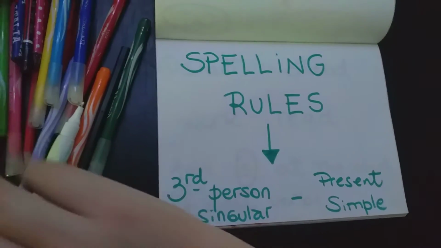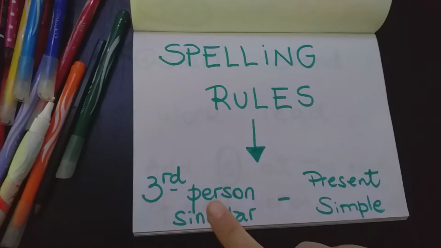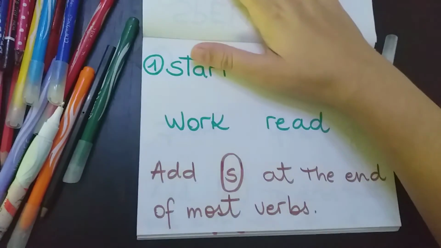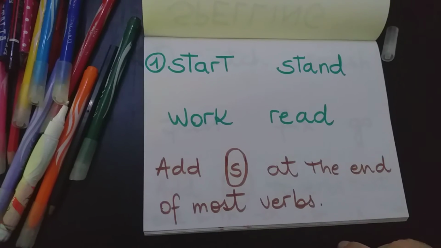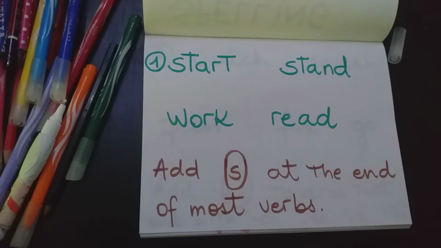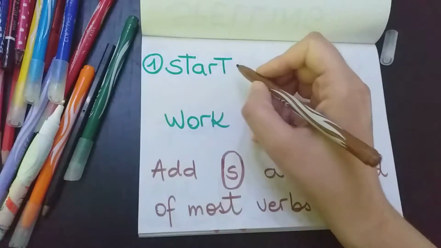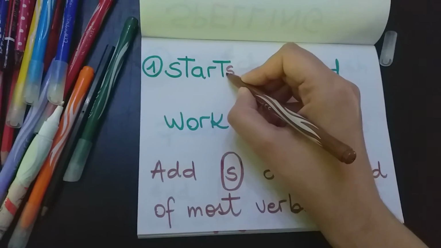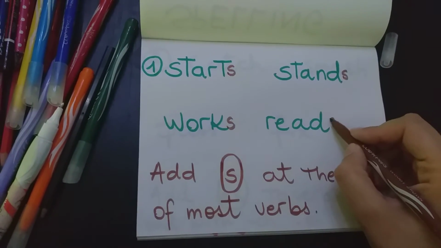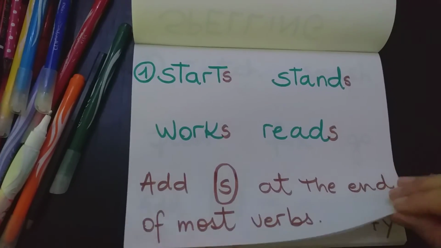The present simple has some spelling rules that are important to analyze when we use the third person singular. Okay? So pay attention. I divided them into 4 categories. We add the S at the end of most verbs. So in general, the rule is that at the end of most verbs, we add the s. That's very simple. I start, he starts, she stands, she works, she reads. But unluckily for the students, this is not the same with all the verbs.